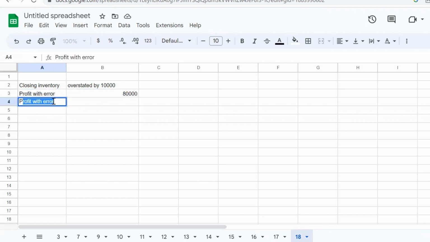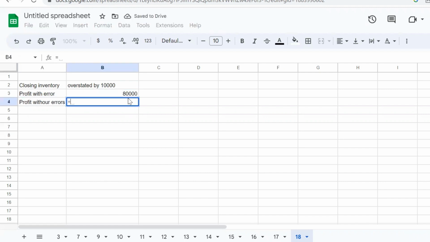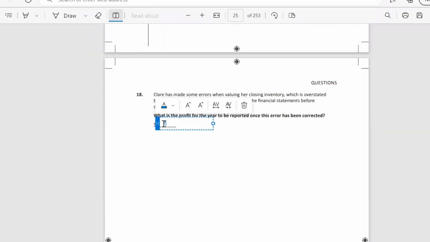So profit without errors would be this amount minus 10,000. As our closing inventory was overstated, we need to subtract 10,000.